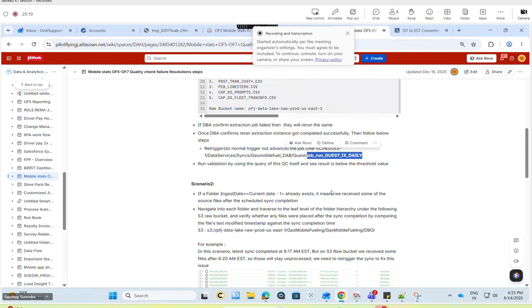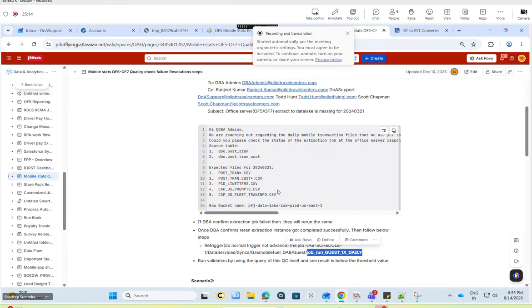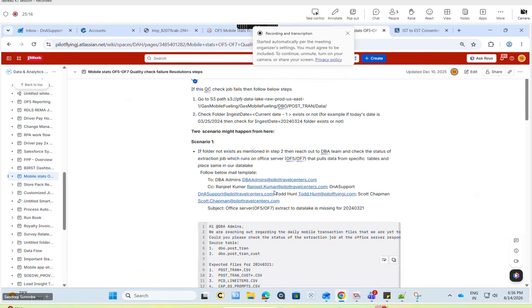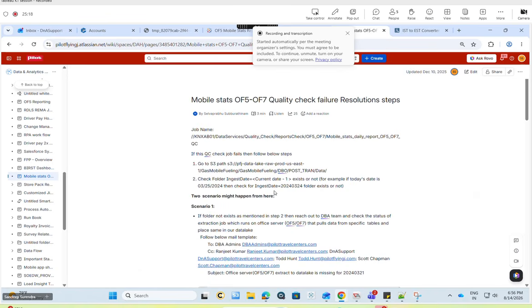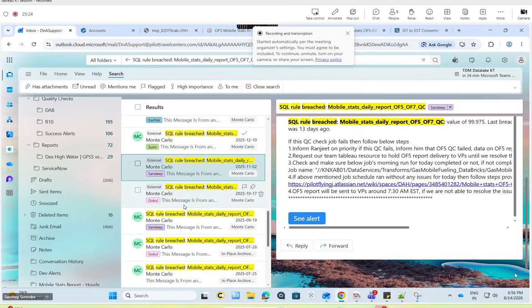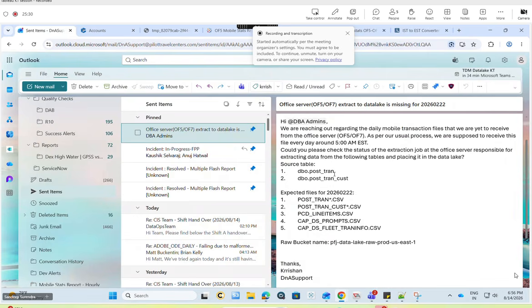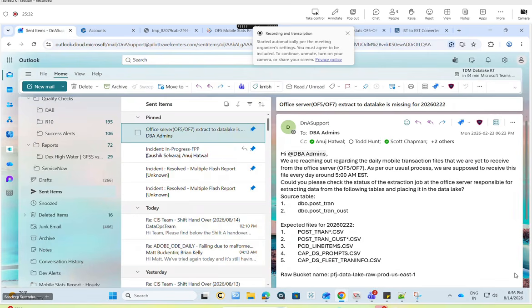This sync job automatically triggers the transform. Once the transform is succeeded, the data will be up in the database. So before we trigger the sync job, the sourcing team has to be reached out to get a confirmation. The DBA team will let us know that the data has been put up now. We'll send a mail.